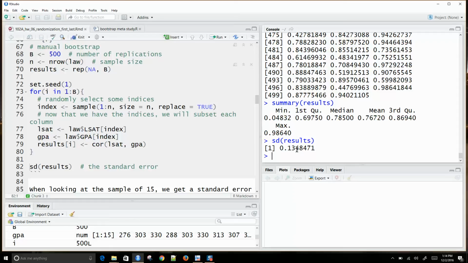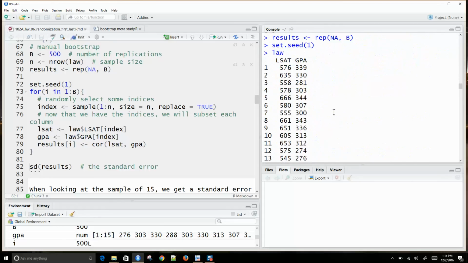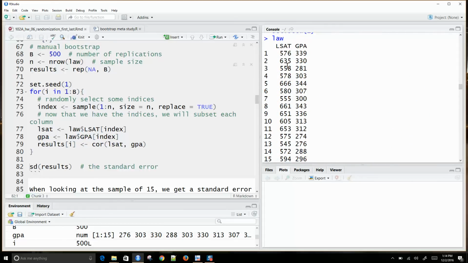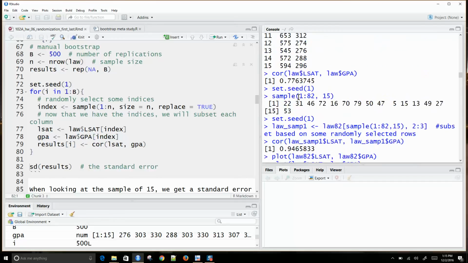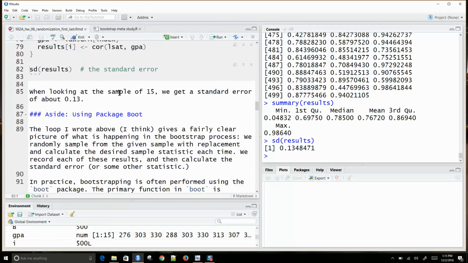Okay, so this is just an estimate of the standard error by doing Bootstrap resampling on this sample of 15 law schools. And this sample of 15 is taken from the population of 82. So here we get a standard error of around 0.13.